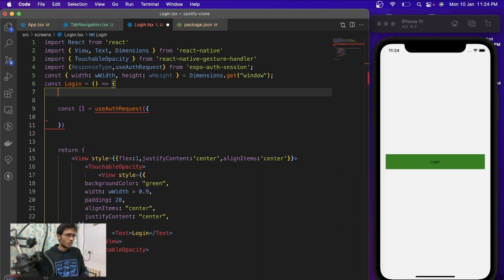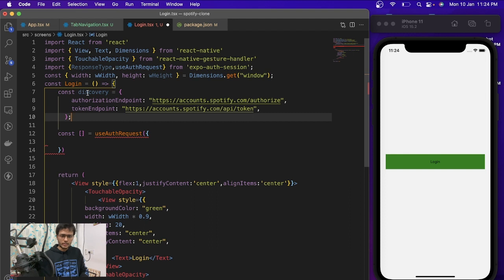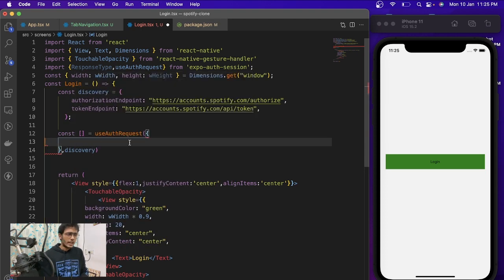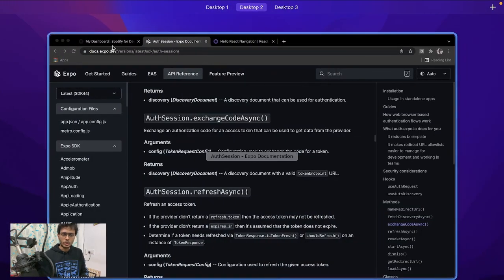I have already written it, and I'm just going to paste it over here. So I hope you guys can see this discovery, the authorization endpoint, this one, and the token endpoint, this one. We need to pass both of these to our useAuthRequest. And inside the auth request, we need to pass a few more things like client ID and client secret that we are going to grab from the Spotify dashboard.